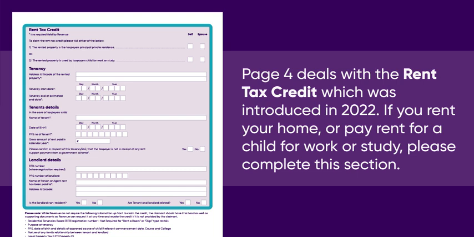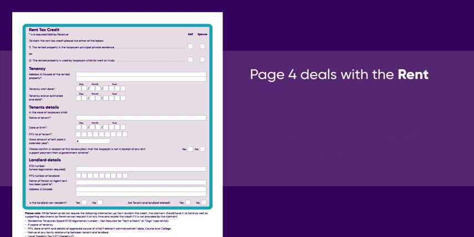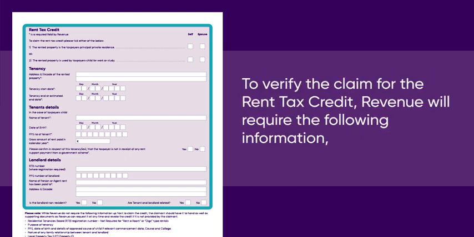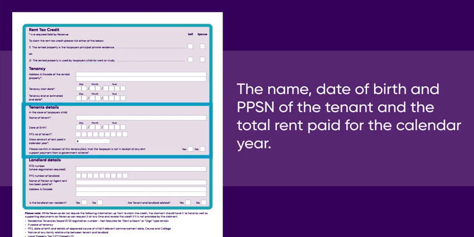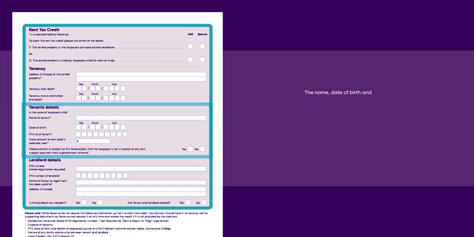Page 4 deals with the rent tax credit, which was introduced in 2022. If you rent your home or pay rent for a child, for work or study, please complete this section. To verify the claim for the rent tax credit, Revenue will require the following information: the address and Eircode of the property rented, the tenancy start date and end date or estimated end date, the name, date of birth and PPSN of the tenant, and the total rent paid for the calendar year.